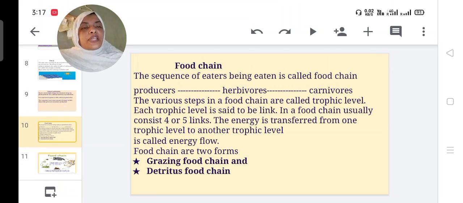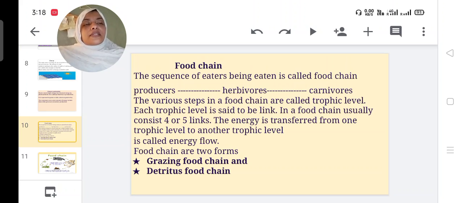Next, the food chain. The sequence of eaters being eaten is called a food chain. There are three levels, mainly producers, herbivores and carnivores. The various steps in a food chain are called trophic levels. Each trophic level is said to be a link. A food chain usually consists of 4 or 5 links.